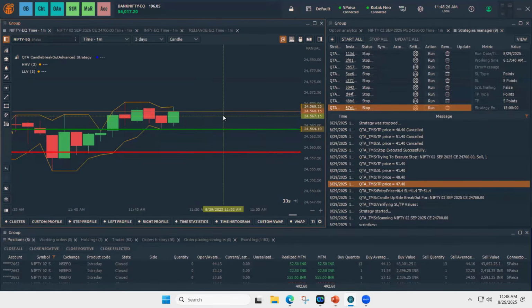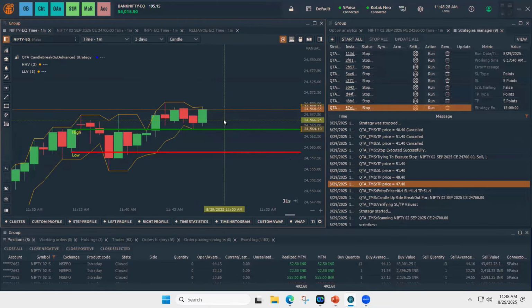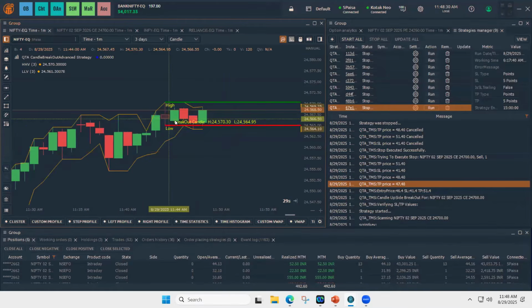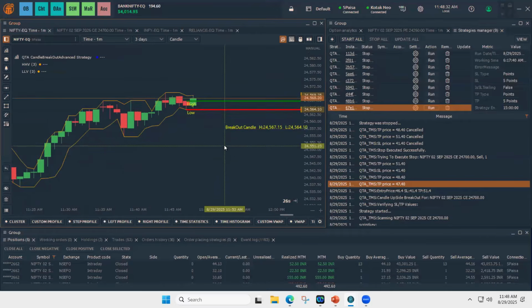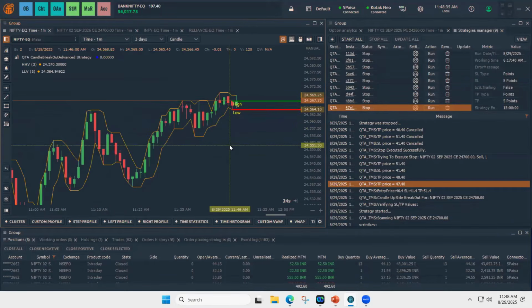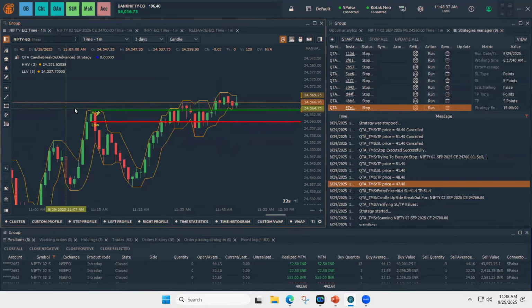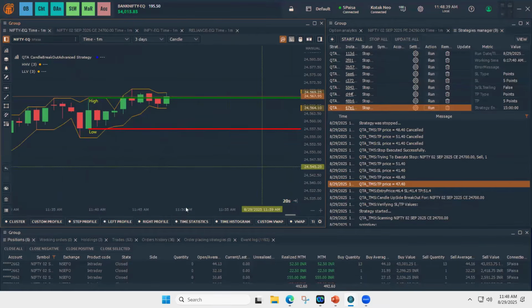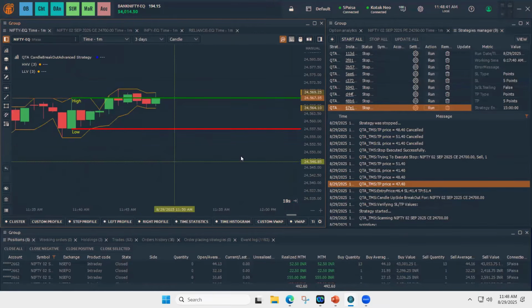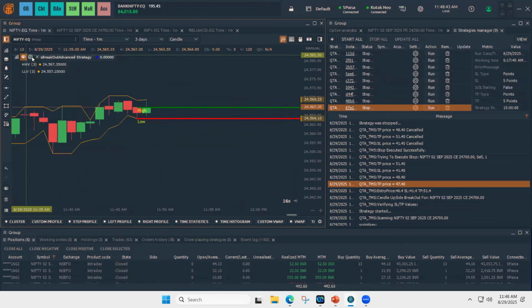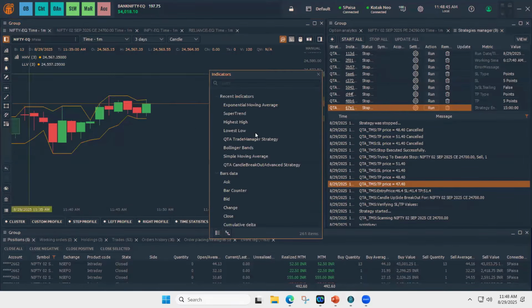So many people like to trade on index, based on index. They do some analysis on index and want orders to be placed on options. So let's take example of candle breakout.